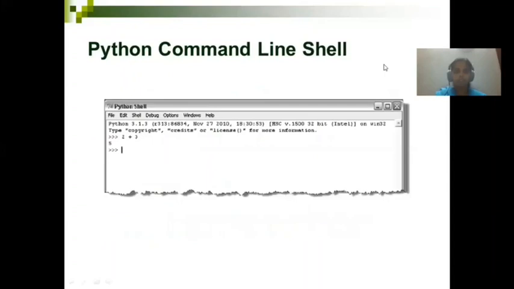So this is your Python command line shell. This is the interactive mode actually. When you open your Python shell, you'll be getting something like this, so your screen will look like this. See here, the first line shows the version of Python, which year it got released, and what processor size it will be accepting. Everything you'll be getting in the first line.